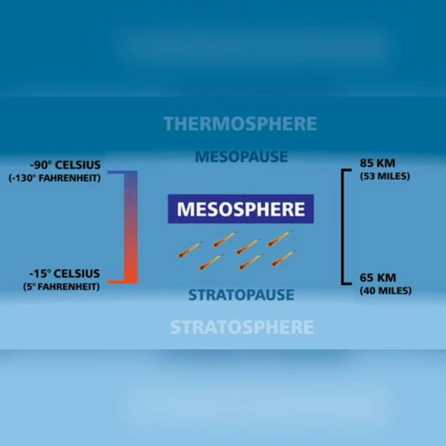This is a protective layer, as most meteorites from space burn out while passing through this layer due to friction with the atmosphere. The temperature of air in this layer decreases with height. The mesopause, the upper part of this layer, separates it from the thermosphere.